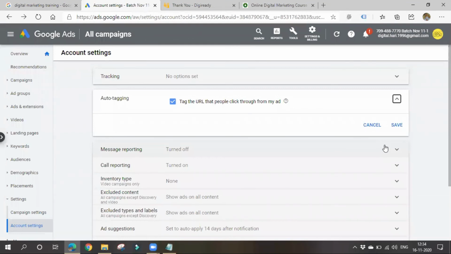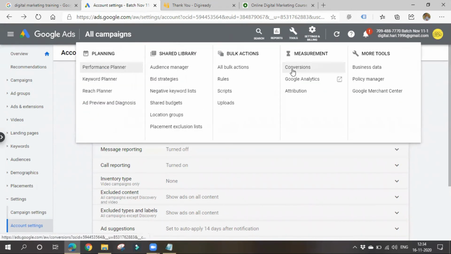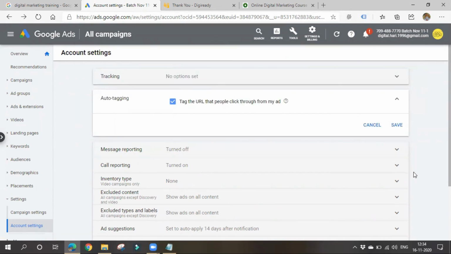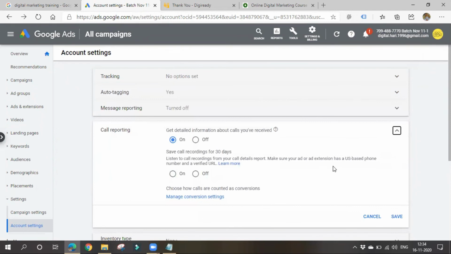Okay, recording storage. Once you turn on this thing in Google Ads itself, it will show up. When you go to this conversions page, once you run ads using this conversion tracking, call only ads tracking and all the data will be shown up there. You can download the data also through an Excel sheet or into your system. But in order to download and save those things, you must have a US based phone number, because in the US it might be legal, I think.